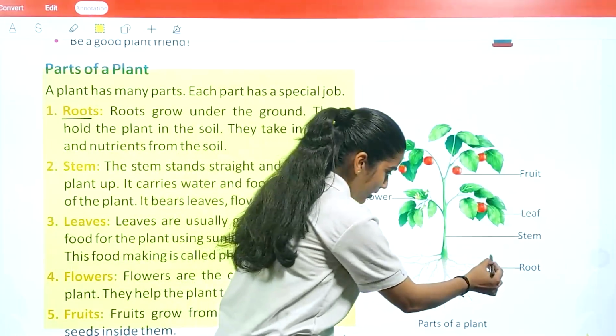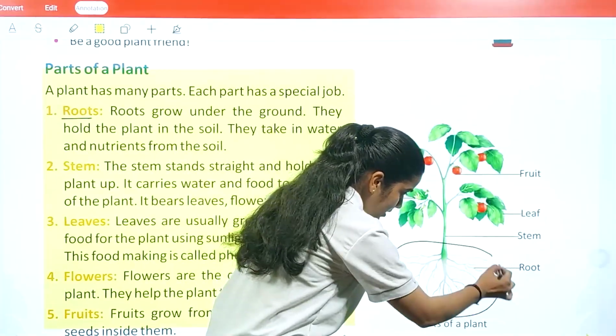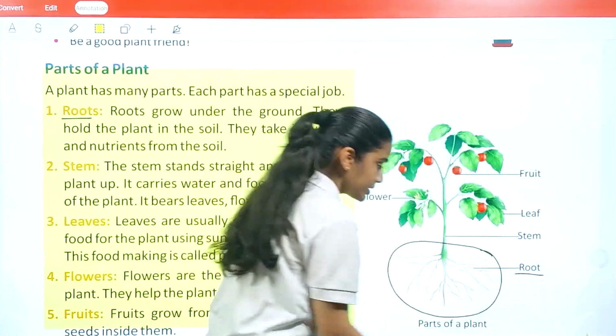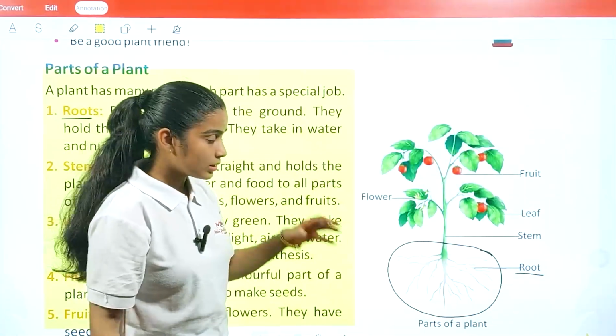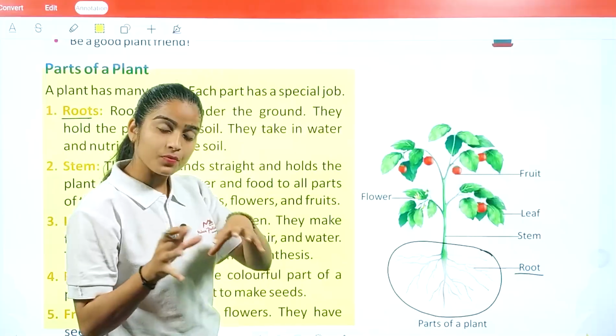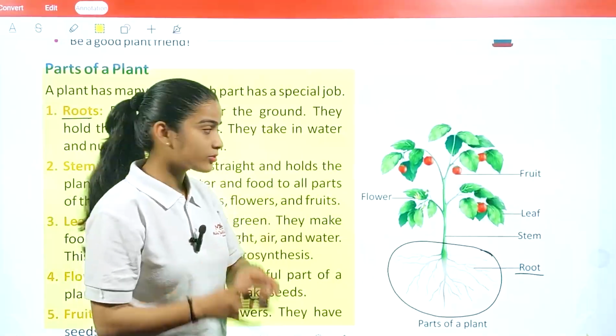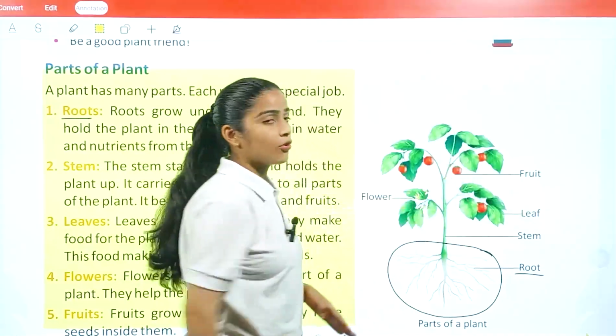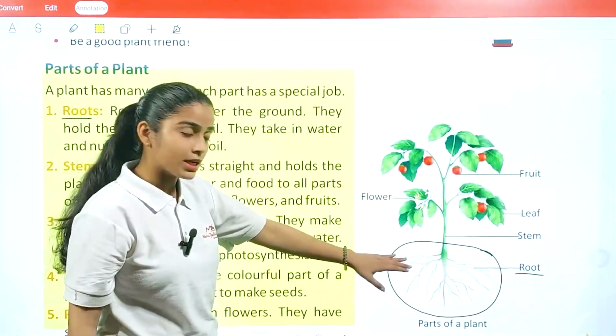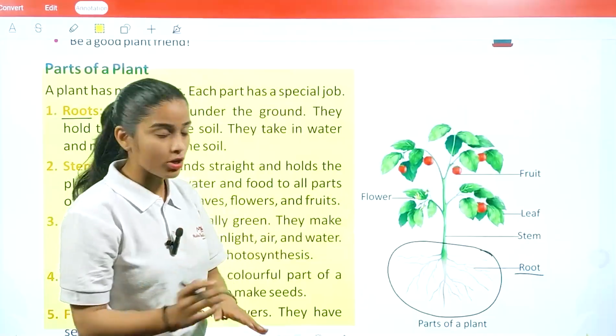So this part is referred to as your root. What is the function of the root? The water which is absorbed from the soil with the help of the root, further this water is transported to the other parts of the plant. Where are they present? They are present inside the soil.